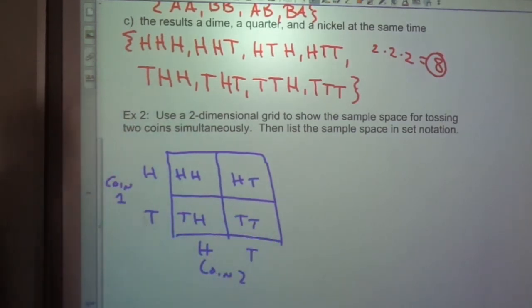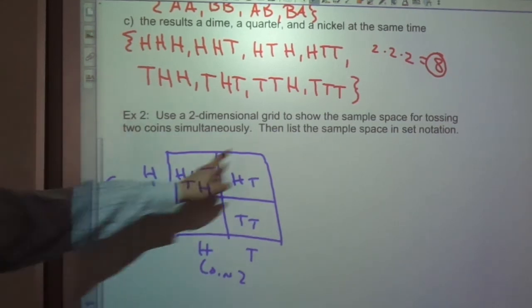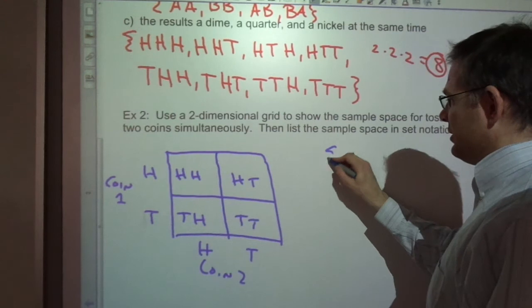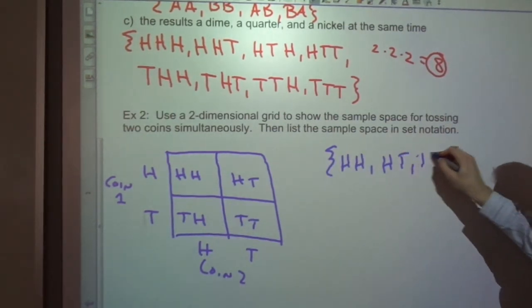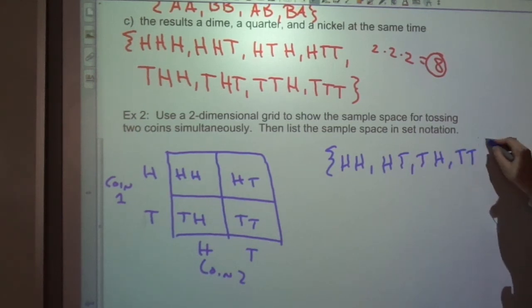This is another way to represent the sample space. There are 4 possible outcomes. And then list them in set notation. Well, this is heads, heads, heads, tails, tails, heads, tails, tails. Just different ways to write the sample space.